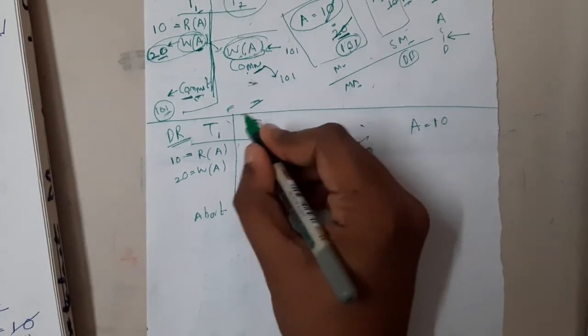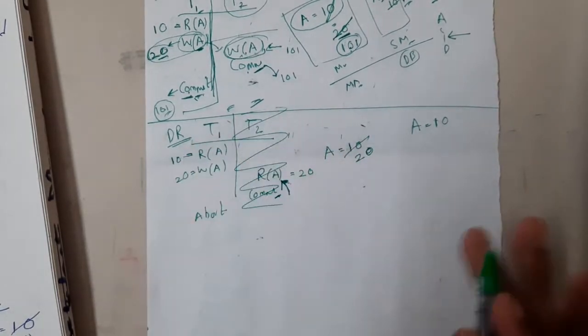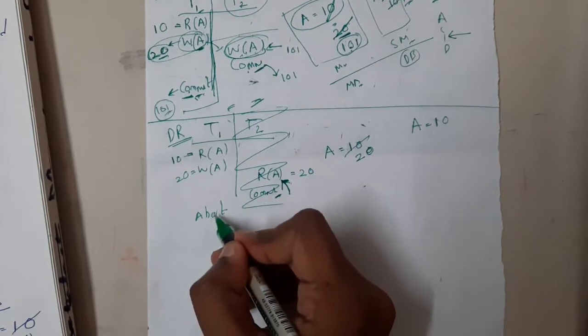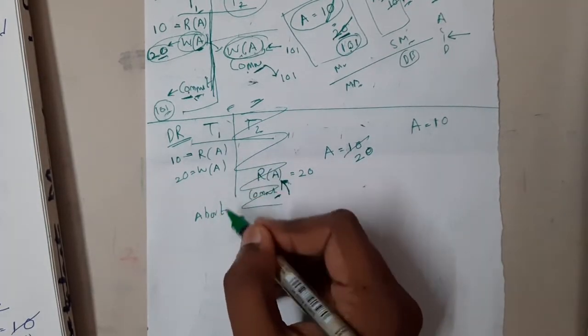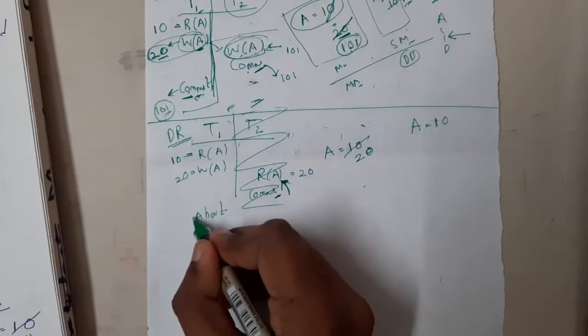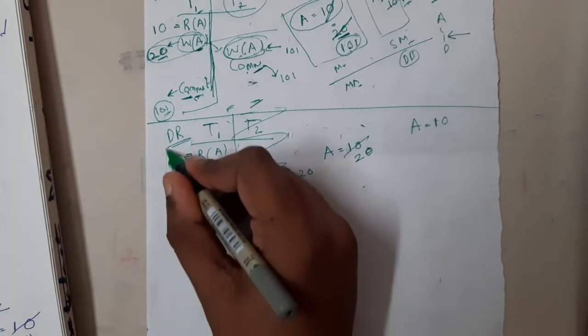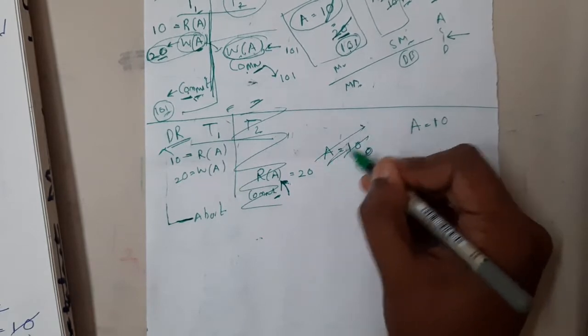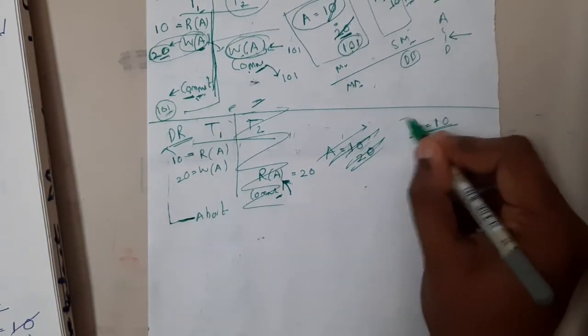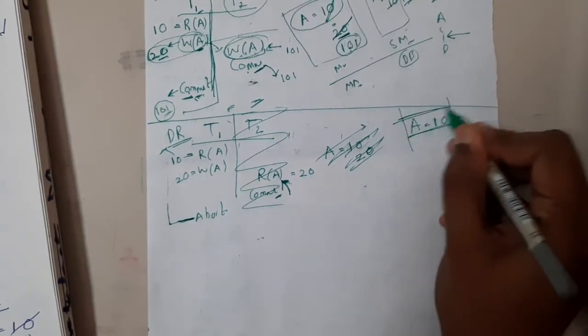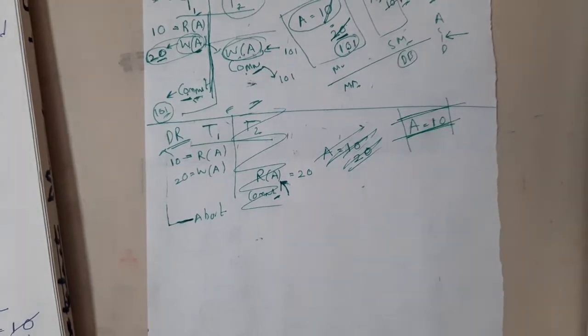Committed means its whole work is done, right? So now it left. What has suddenly happened is that T1 decided it wants to do something else, so it has been aborted. What will happen if it is aborted, guys? It will roll back, so this whole thing will be lost here, right? So the value will be 10 only, right? Yes. So what exactly happened here?